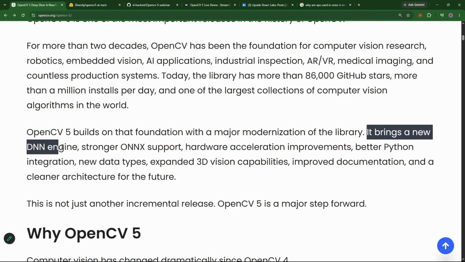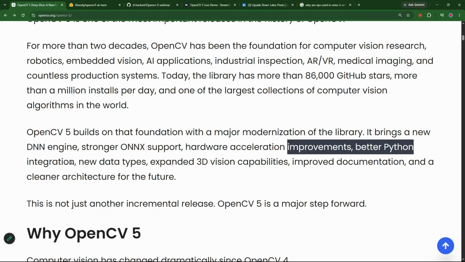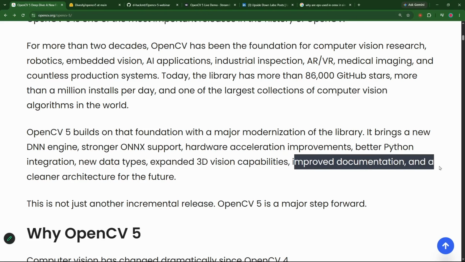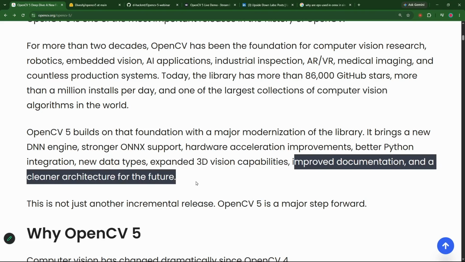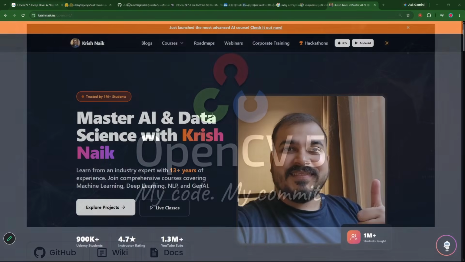It brings a new DNN engine. We know what kind of updates are brought in. Stronger ONNX support, which means ONNX runtime integration. Okay, hardware acceleration, because ONNX automatically accelerates the hardware. Improvements, better Python integration and new data types, expanded 3D vision capabilities, improved documentation, and a cleaner architecture for the future. And this is what brings us to the end of this class.